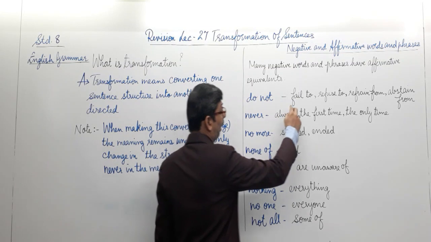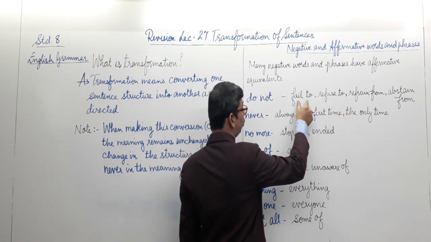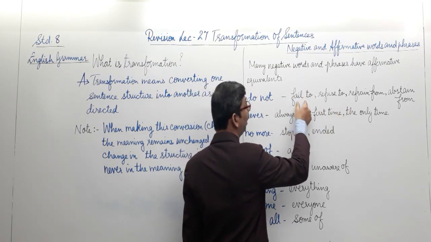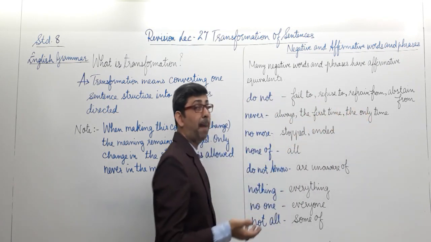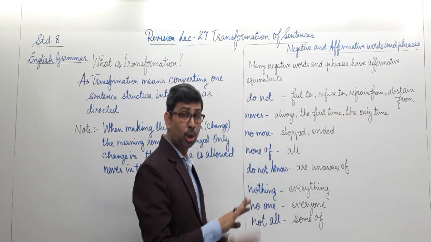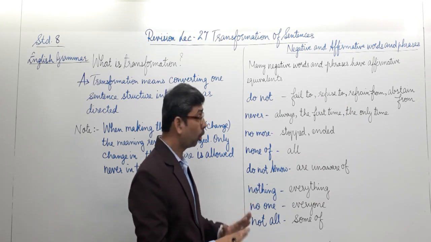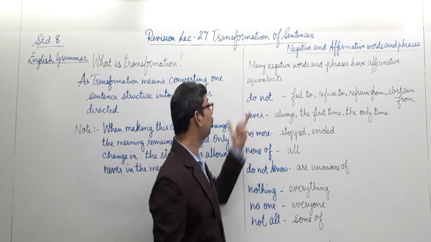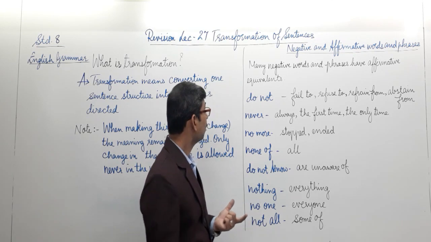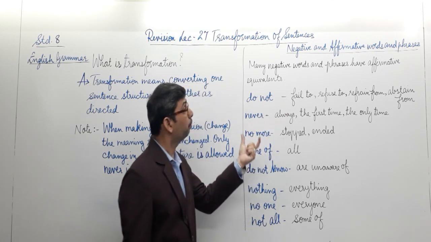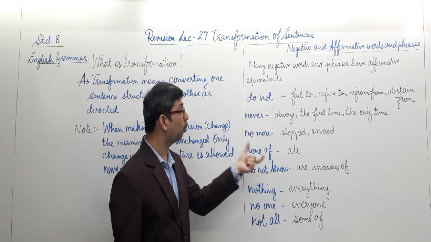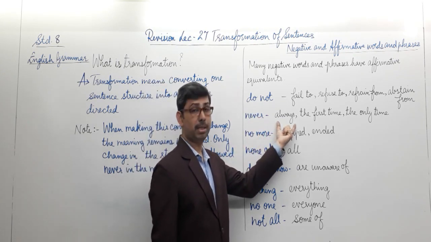Do not. When you write it in the positive, we have to change that do not into fail to, refuse to, refrain from, or abstain from. It means to be away from, not to be involved in that. Next, never. The opposite, the positive affirmative word for that will be always, isn't it?